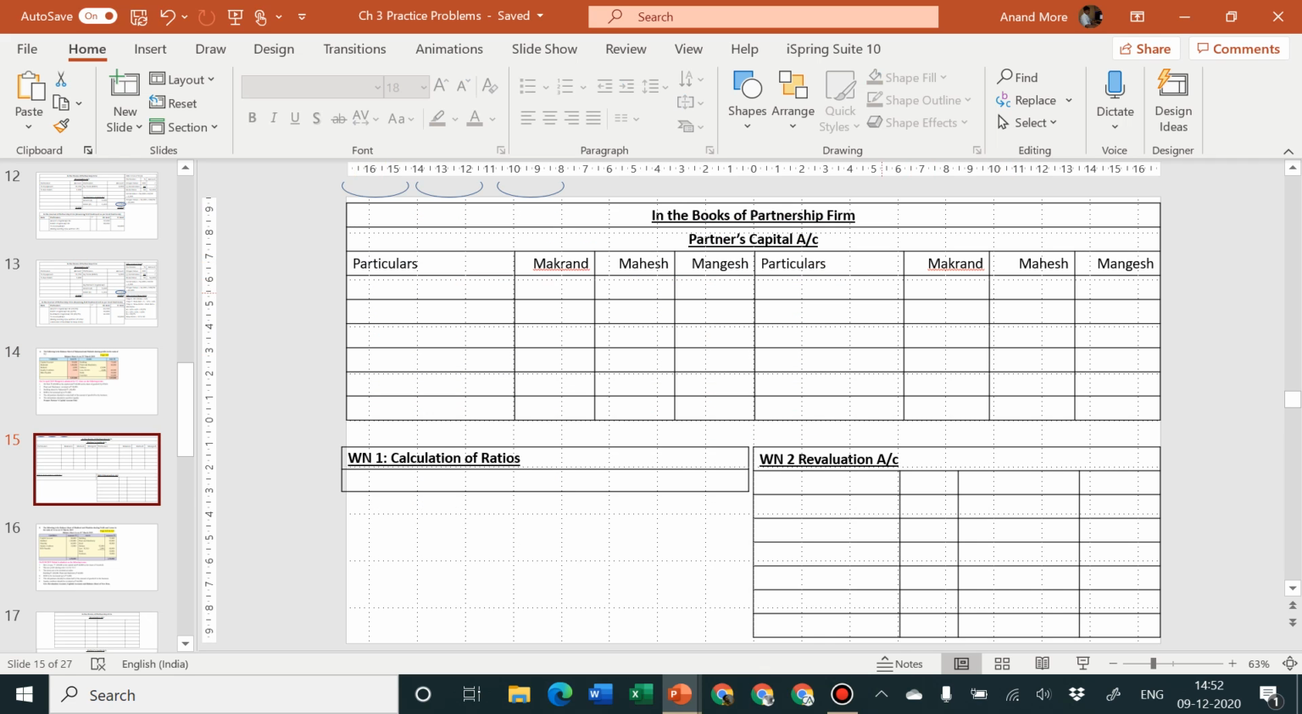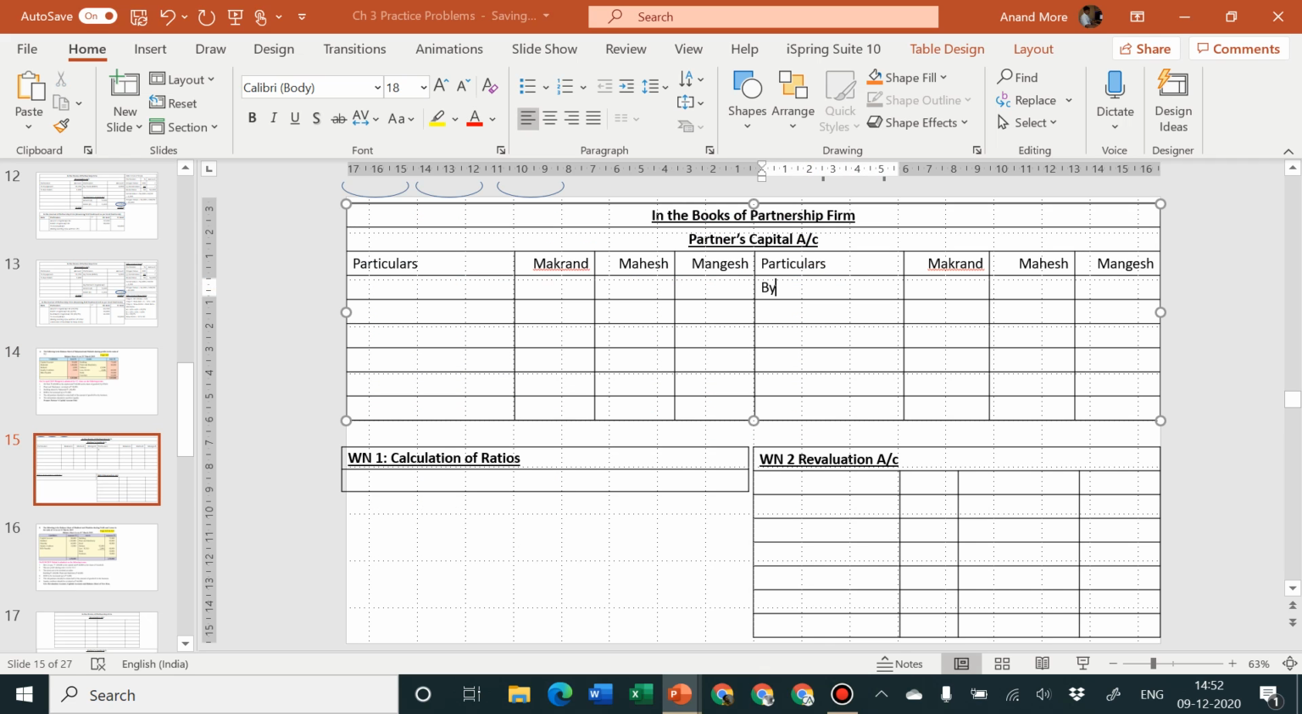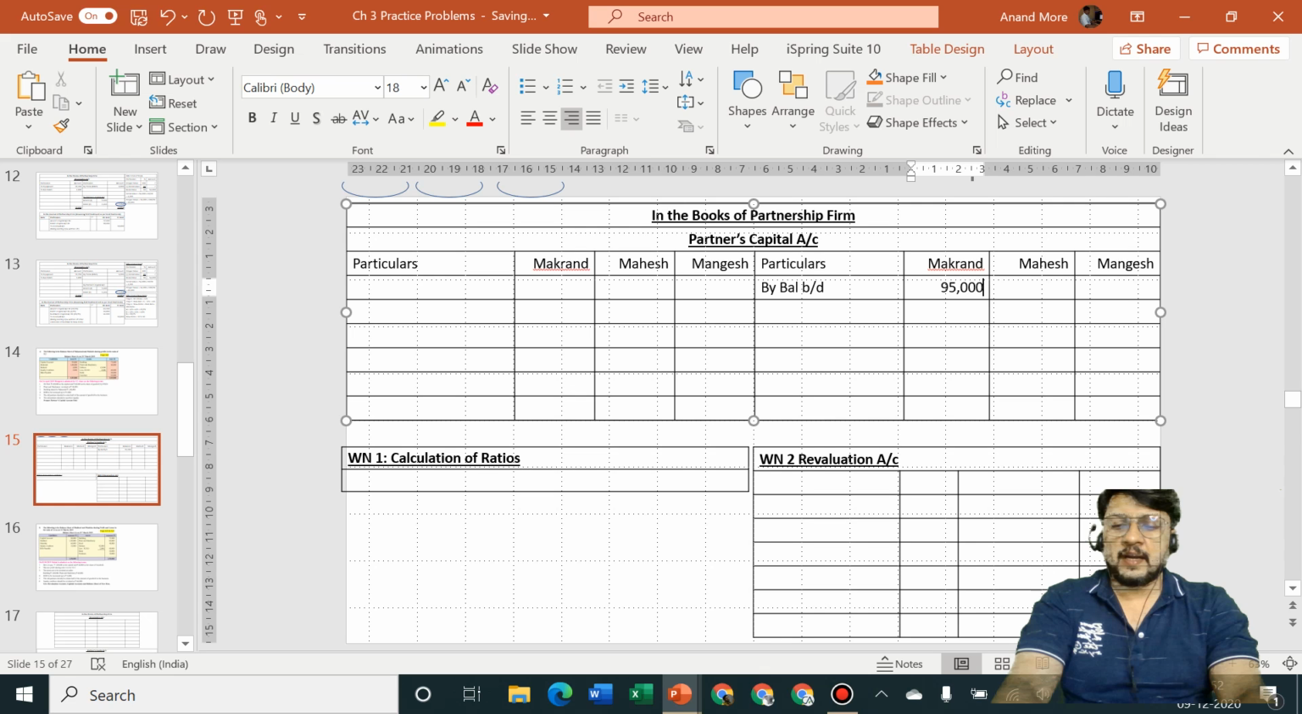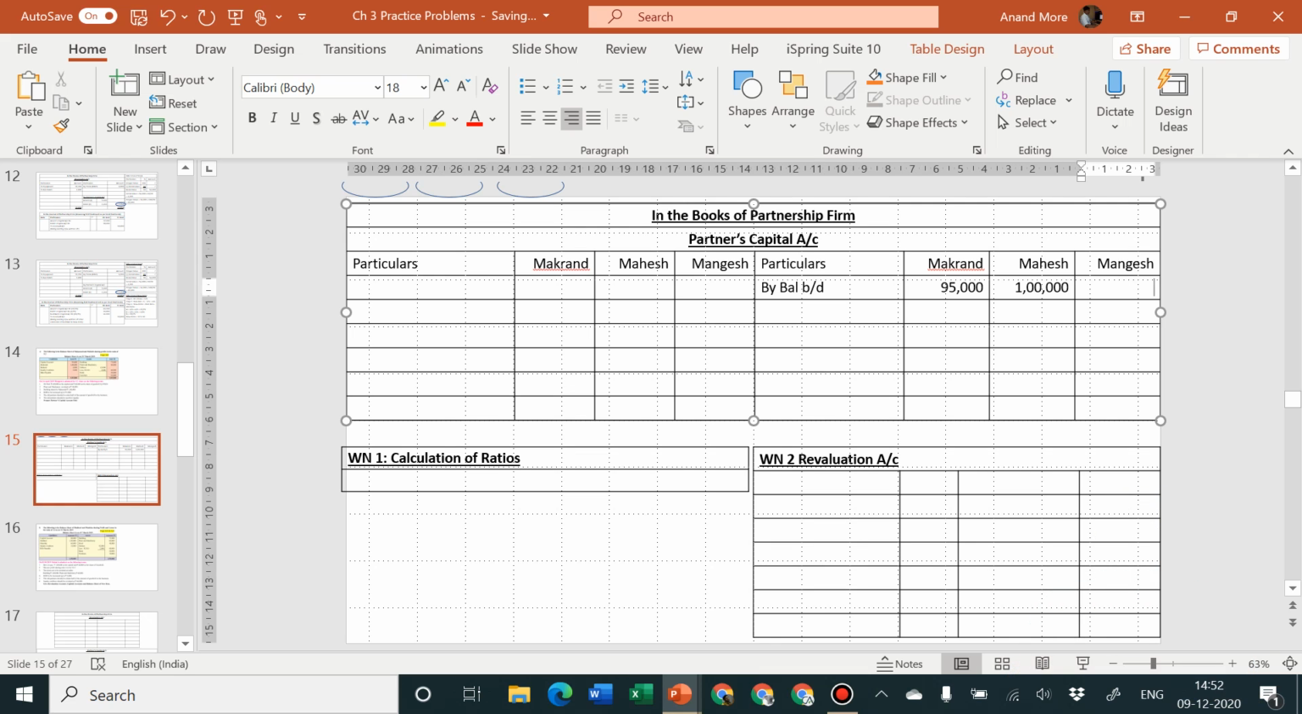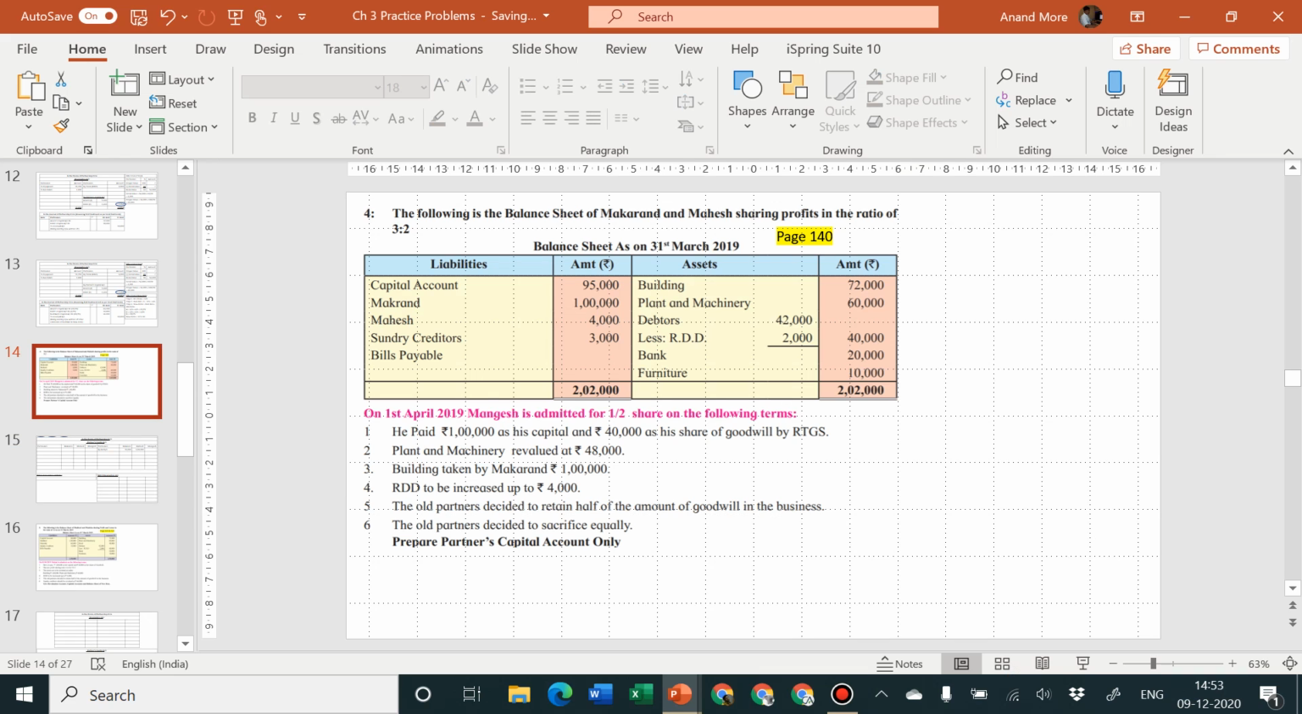Let me go back to this account. I'll specify here by balance brought down. Makarand balance is 95,000 and Mahesh balance is 1 lakh. And Mangesh balance obviously 0. There are no general reserves and no P&L account, no reserve fund, so no difficulty.